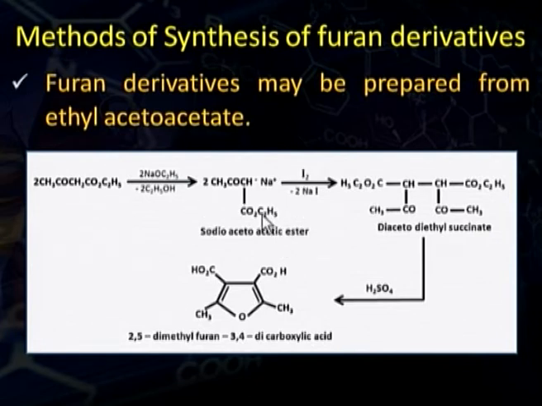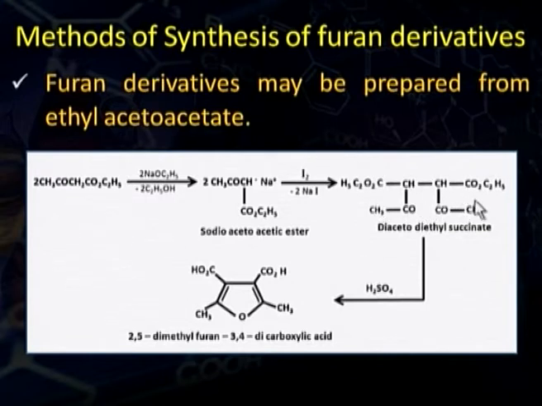Two molecules of this monosodio acetoacetic ester combine together when treated with iodine to form diacetyl diethyl succinate. This diacetyl diethyl succinate, as you can see, is just like a 1,4-dione, as we have seen in the case of Paal-Knorr synthesis.